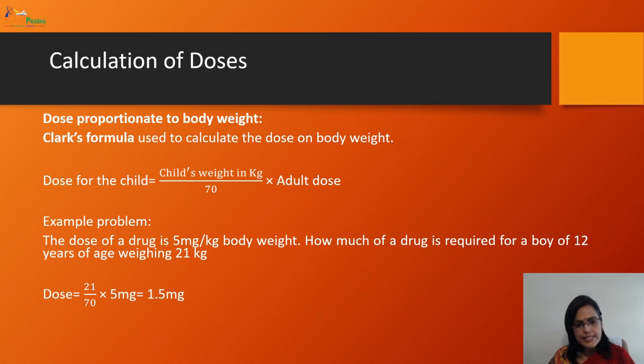I am not discussing an example here. Just read the question carefully and put the values, and if you know the formula, you can easily calculate the dose proportionate to body weight. If the values are given in the question, and the question asks how to calculate the dose proportionate to body weight, then you have to apply this formula there.